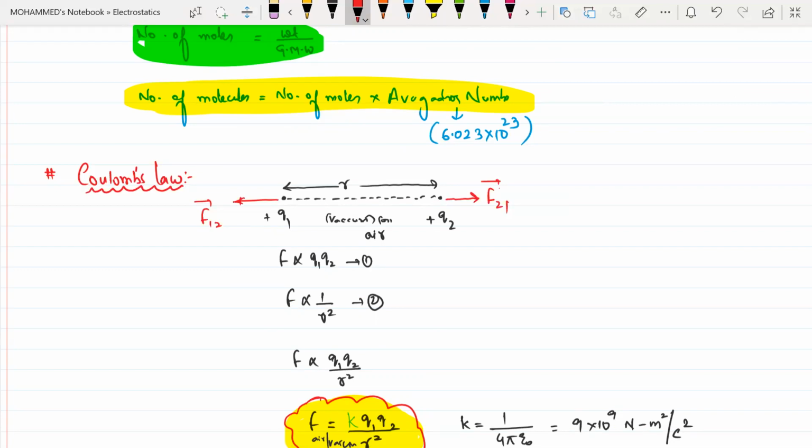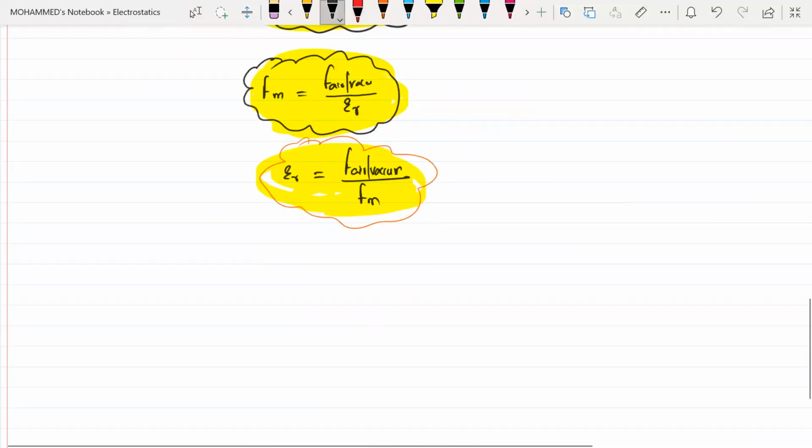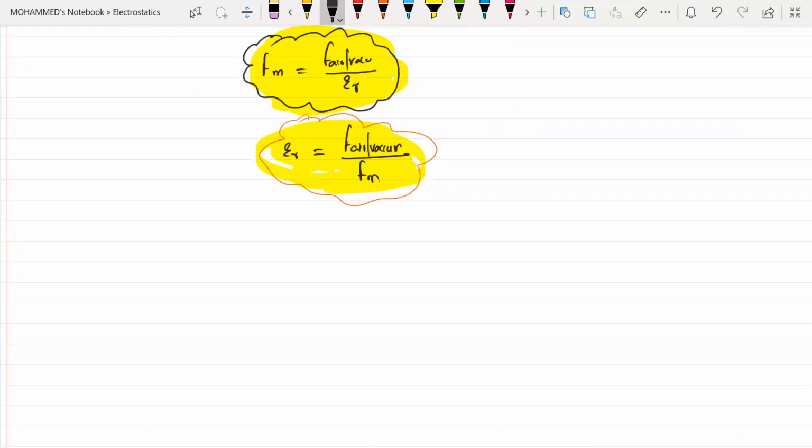Now, in the same way, if I take both of them to be opposite charges, for example Q1 is negative and Q2 is positive, this is the force on 2 because of 1 in this direction, and this is the force on 1 due to 2.